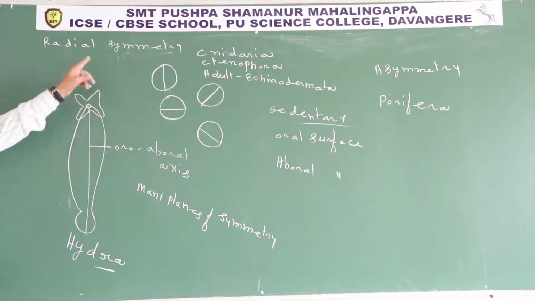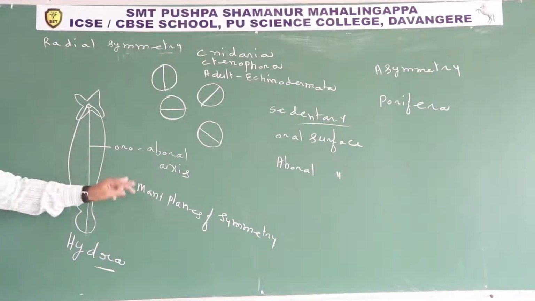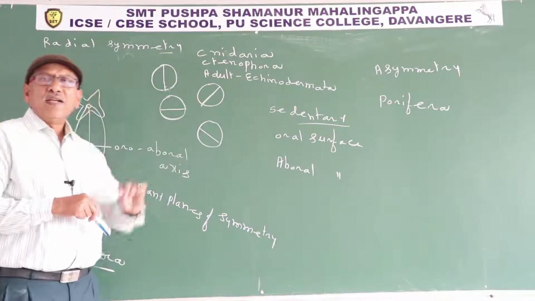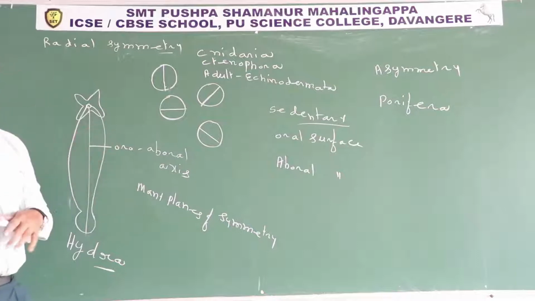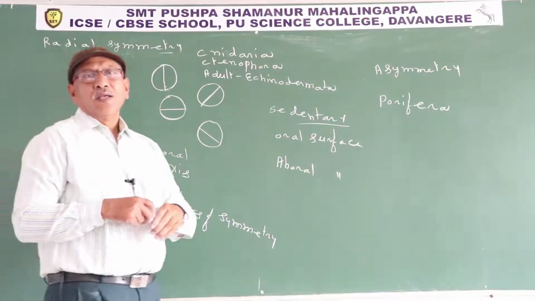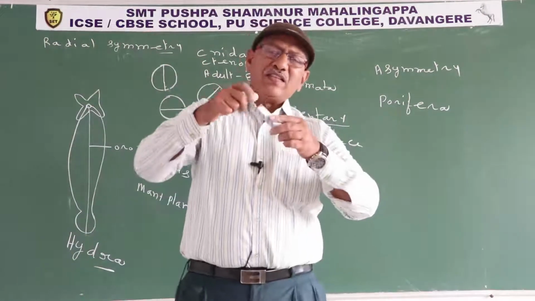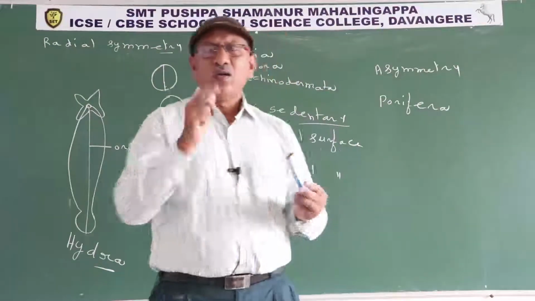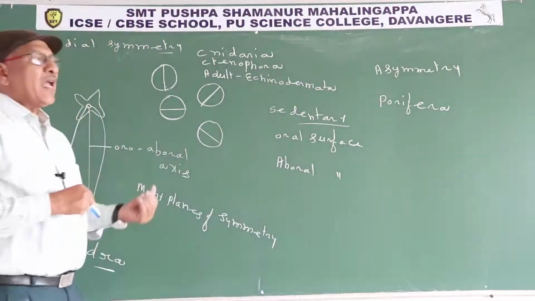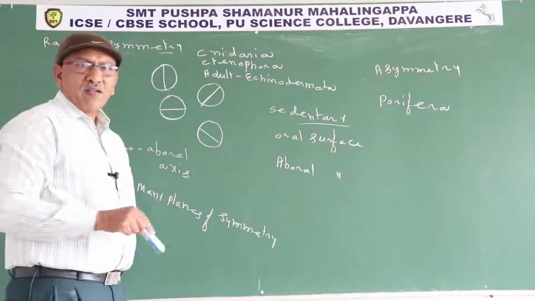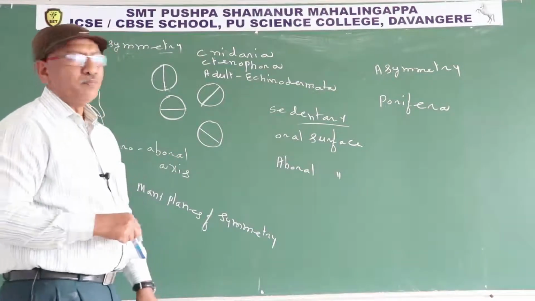So how many principal axes are present in radial symmetry? Only one. How many planes of symmetry? Many planes of symmetry. This symmetry is an advantage to sedentary animals, animals fixed to the substratum. Why is it an advantage? In radially symmetrical animals, feeding structures and sensory structures are present around and along the oro-aboral axis. The animal can capture prey from the dorsal surface, the ventral surface, and from the sides also.